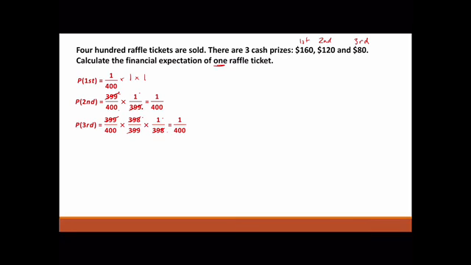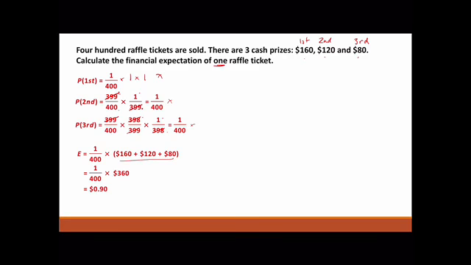Okay, so the expectation will be 1 out of 400, and because all of the probabilities are the same, you can just add the 3 outcomes together and put them inside here. Makes it a little bit easier. So add those together, you get $360. So 1 over 400 times $360 is 90 cents. Okay, so if you had 1 ticket, you would expect to get 90 cents.